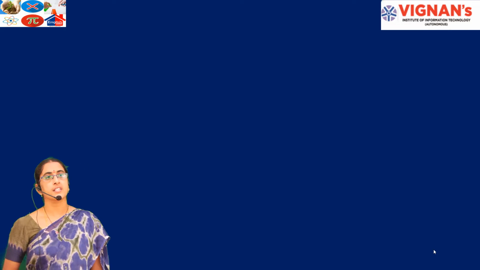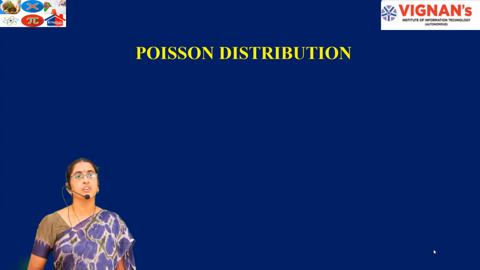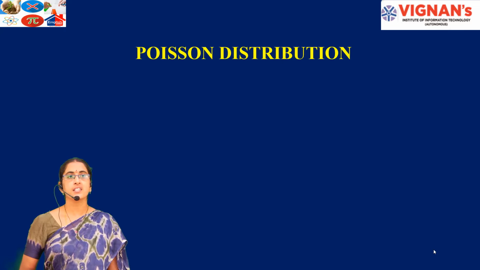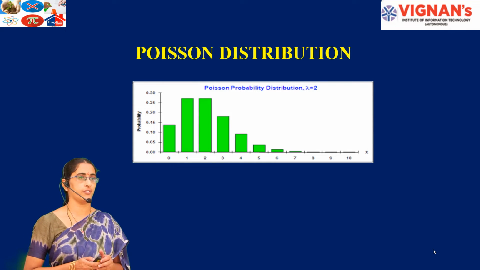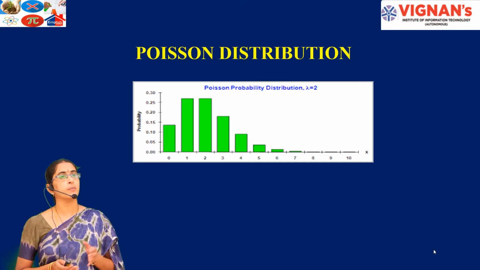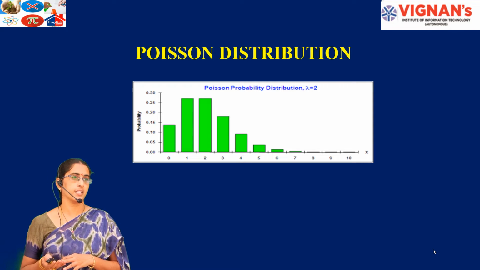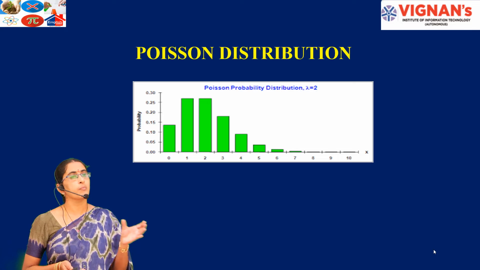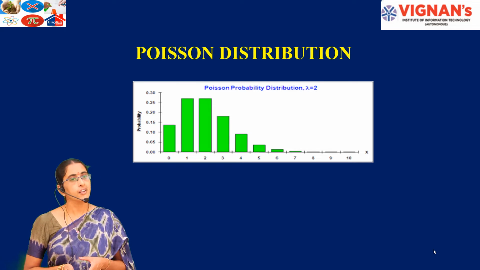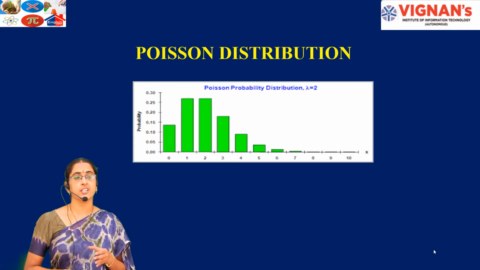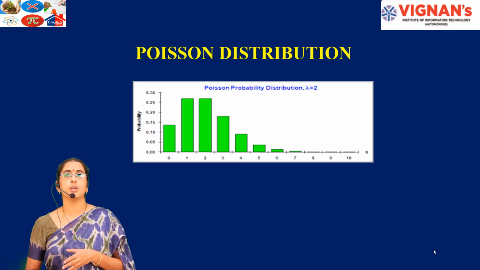In the last class we discussed the binomial distribution, where the experiment has a fixed number of outcomes and is repeated for some fixed number of trials. But when the experiment is repeated a very large number of times, the binomial distribution fails to calculate the average of that experiment. Then, under three conditions, the binomial distribution tends to the Poisson distribution.